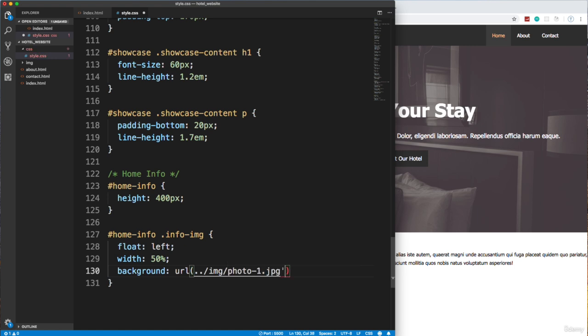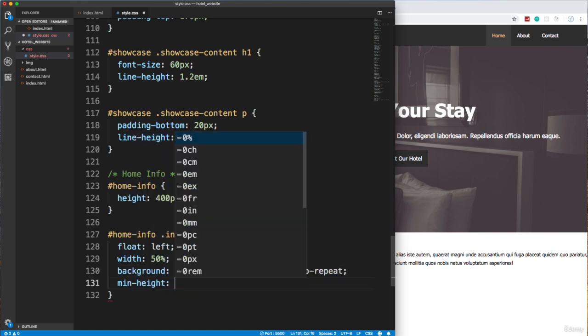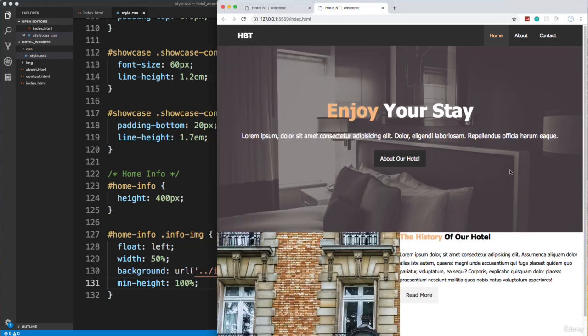Actually, let's put quotes around this. Okay, and then let's do no-repeat. And then we just want to set a min-height of 100% because we want the image to take up the whole space. So let's save that.